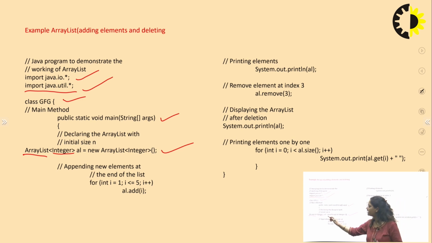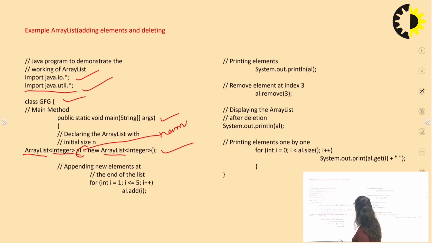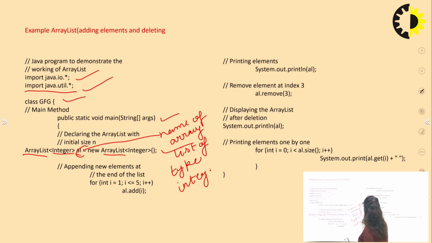AI is the name of the array list we are creating, of type integer, storing our integer values.